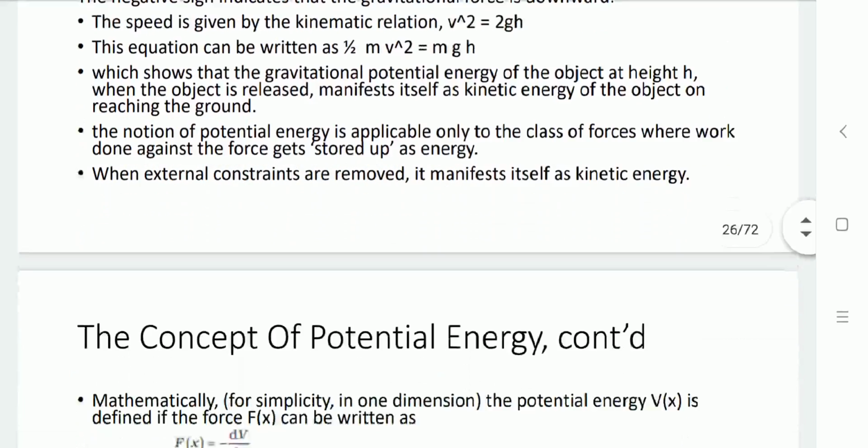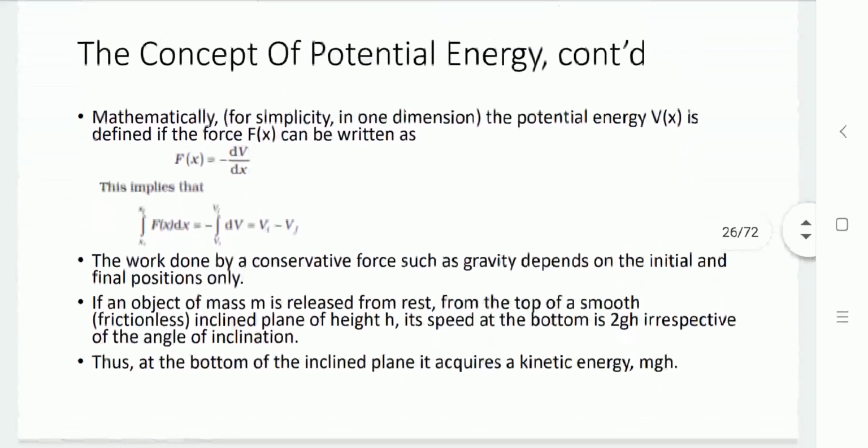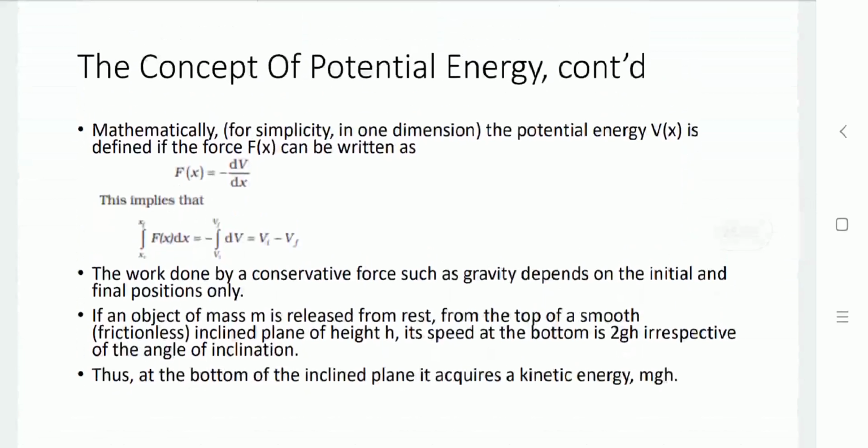Now let us define potential energy mathematically. F of x equals minus dV by dx. Let us integrate on both sides. The integral of F of x dx from xi to xf equals minus the integral of dV with limits Vi to Vf. So that is equal to Vi minus Vf.